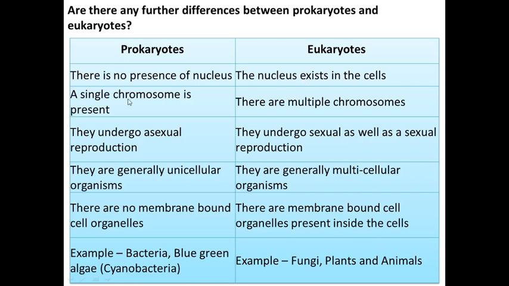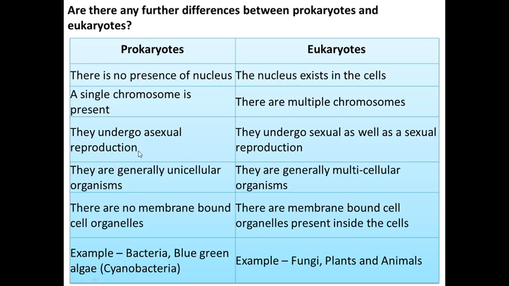Here a single chromosome and here multiple chromosomes. Chromosomes are responsible for genetic information. Then the prokaryotes undergo asexual reproduction. I think in 8th standard you have learned about reproduction. You know what sexual and asexual are.